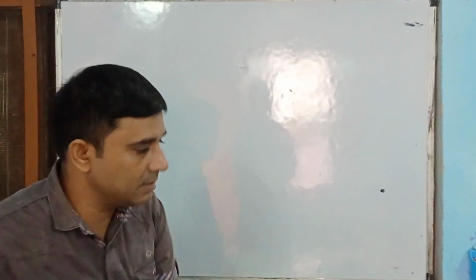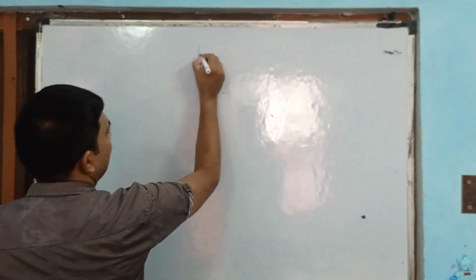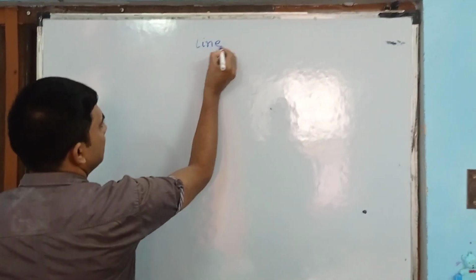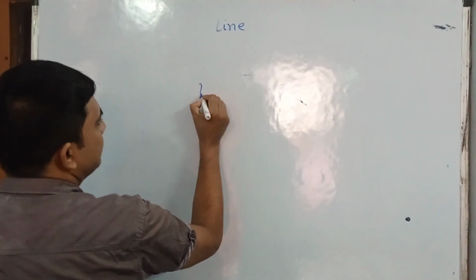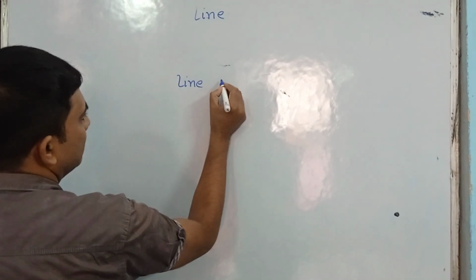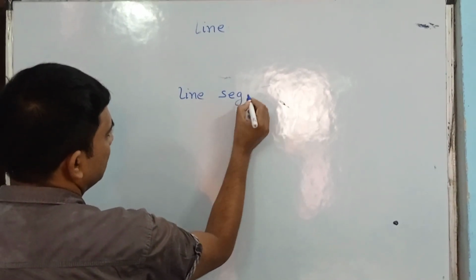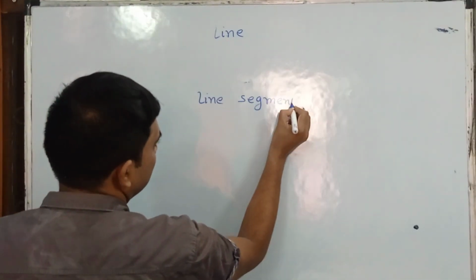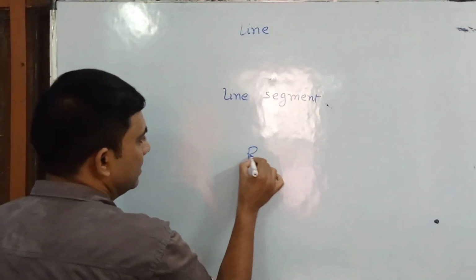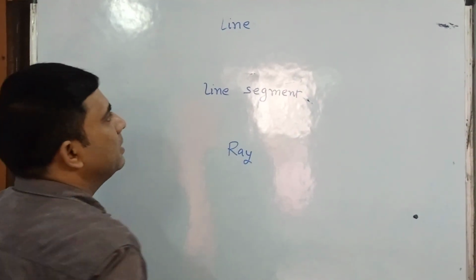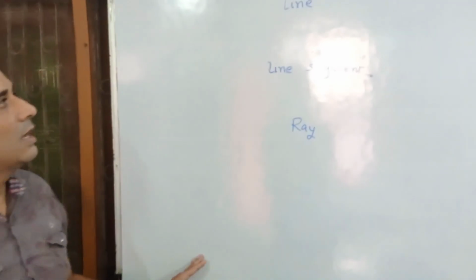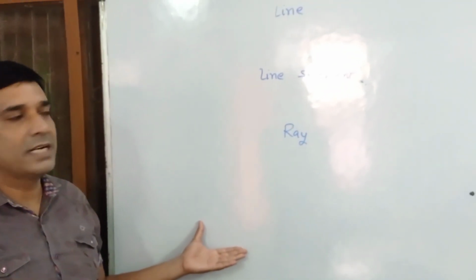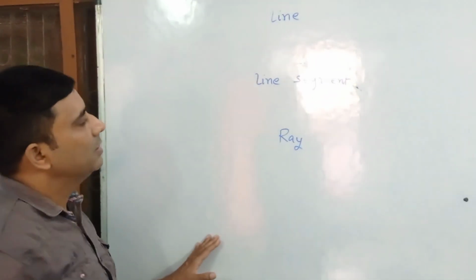These are line, line segment, and ray. In your lower classes, I hope you must have studied, but I am just revising it.